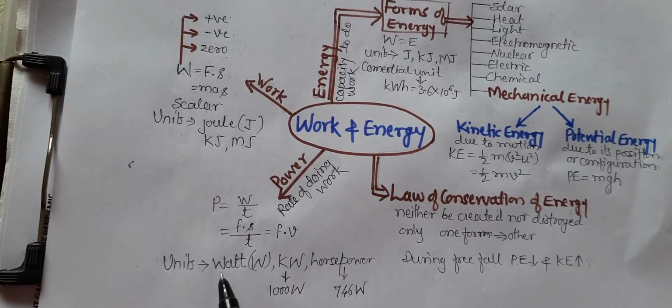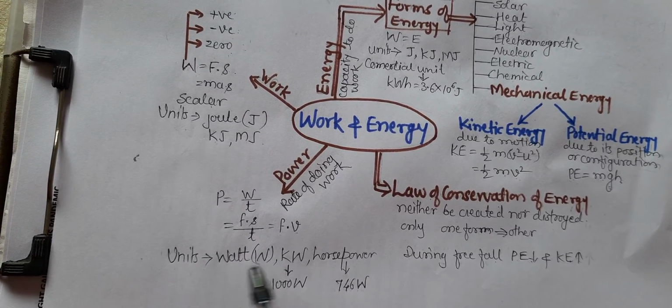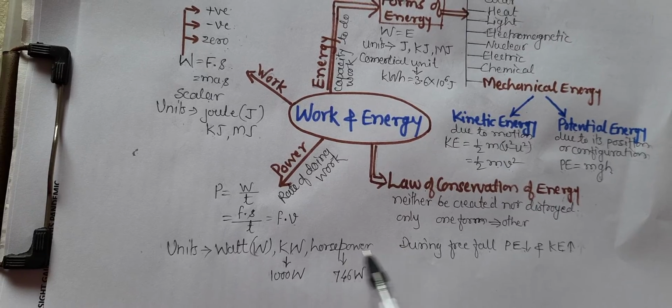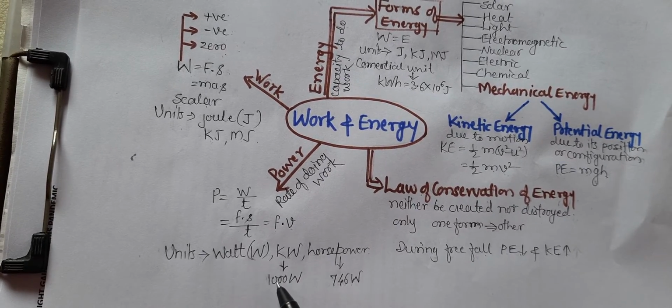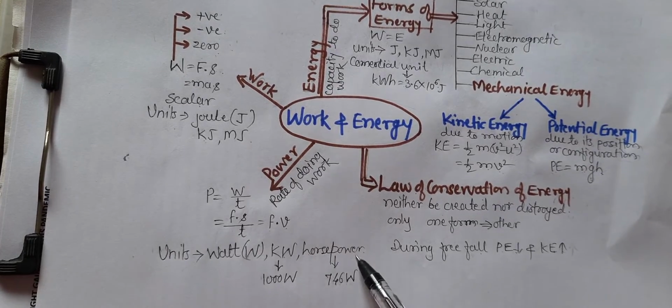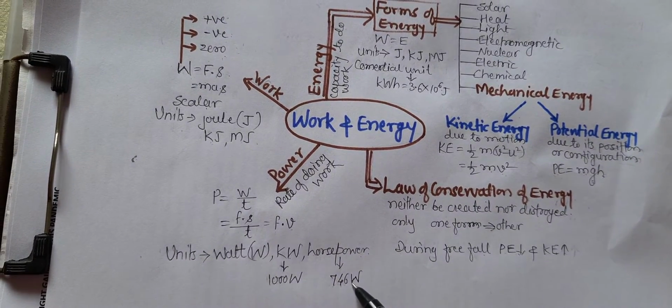The SI unit of power is the watt. Bigger units are kilowatt, megawatt and horsepower. Kilowatt means 1000 watt, megawatt means 10 to the power 6 watt, and horsepower is 746 watt.